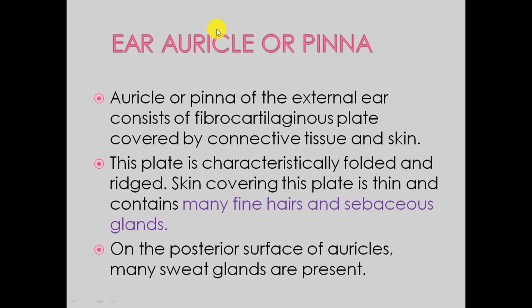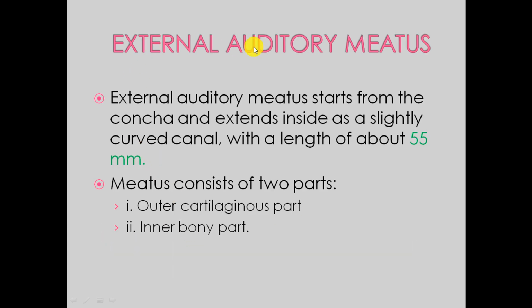So in the external ear, the first part is your ear auricle or ear pinna. The ear auricle or ear pinna of the external ear consists of a cartilaginous plate covered by connective tissue and the skin. And the skin covering the plate has many thin, fine hairs and sebaceous glands. Next, your external auditory meatus. This is a tube-like structure.